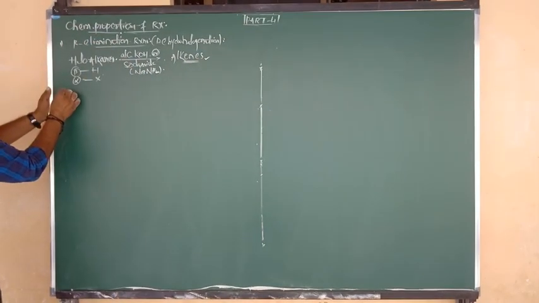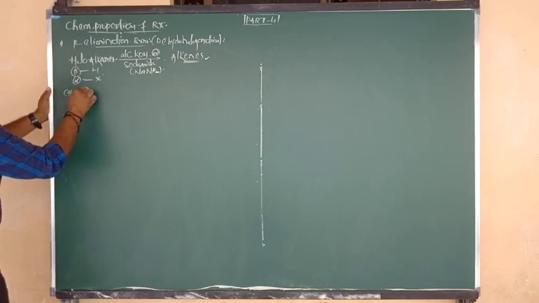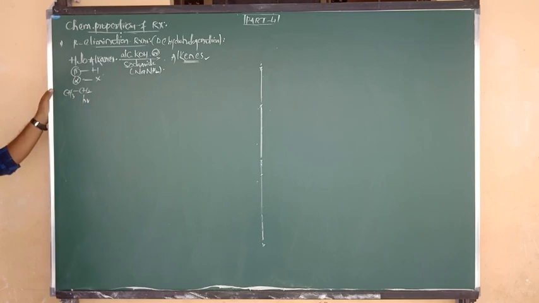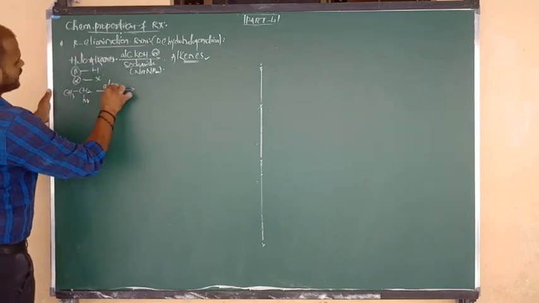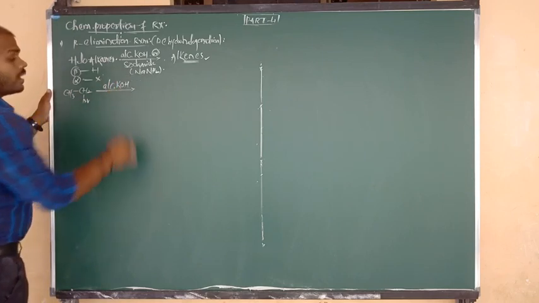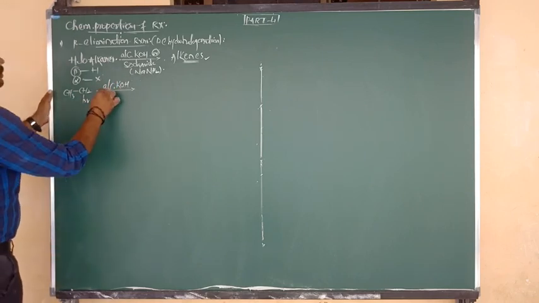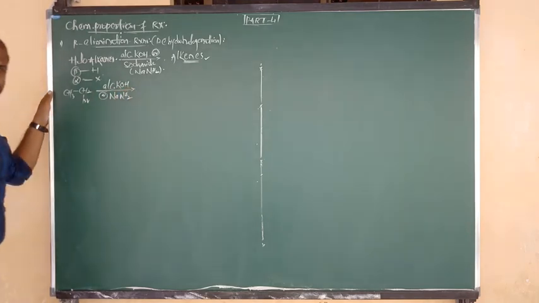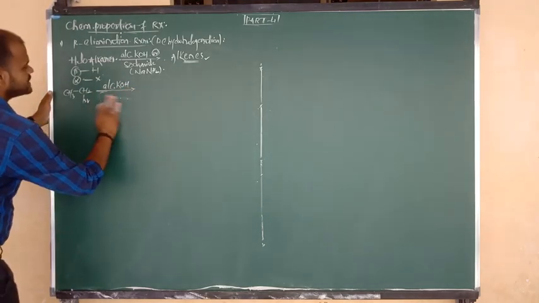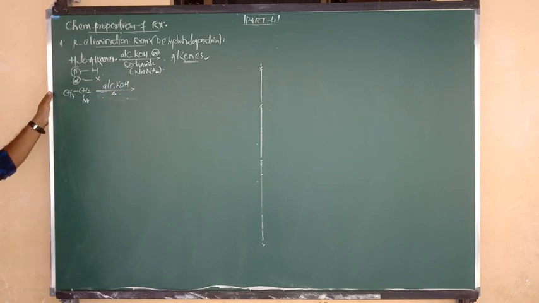Right. Let us go for an example. CH3 bonded to CH2, connected to Br. What is the compound name? Ethyl bromide. Ethyl bromide upon heating with alcoholic KOH or sodamide. What is the formula of sodamide? NaNH2. Okay, and you can consider any one as you wish, no problem.